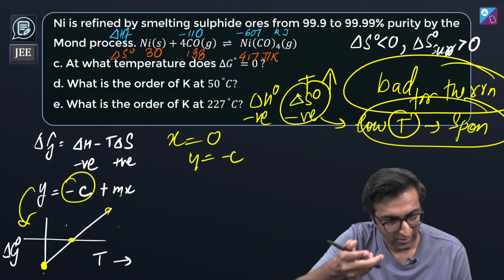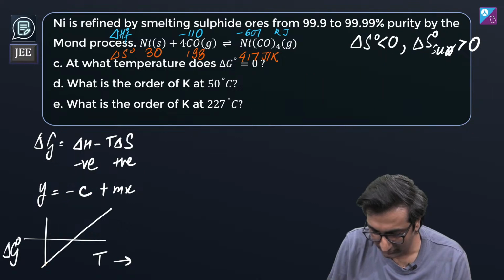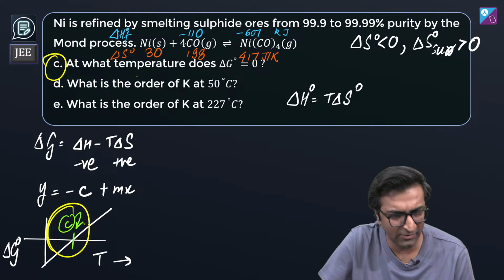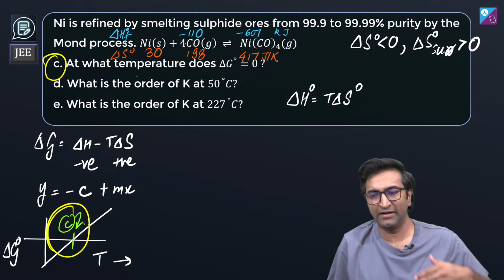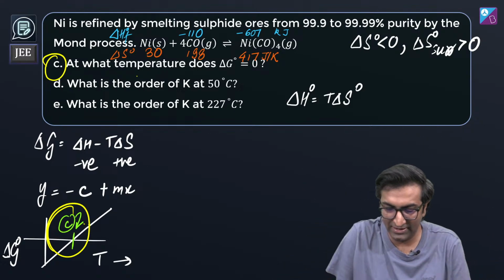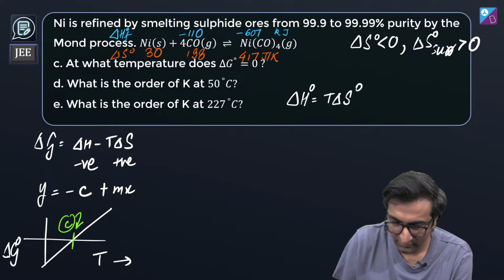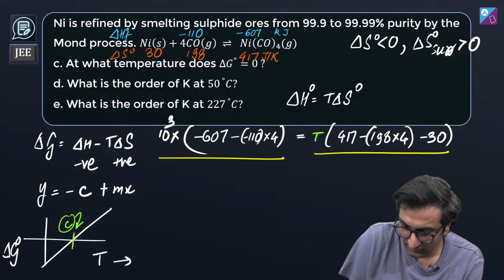Okay? Okay. Siddhi, H equal to Ts. Bilkul sahi. So we are looking for this point C on the graph where delta G naught is zero. कोई मेरा आंसर नहीं दे रहा है. मैं इतना टाइम पास कर रहा था ताकि तुमको कोई आंसर दो. Somebody give me the answer. What Siddhi said exactly? Delta H naught is T delta S naught. निकालो यार. Do this. सब दिया हुआ है.